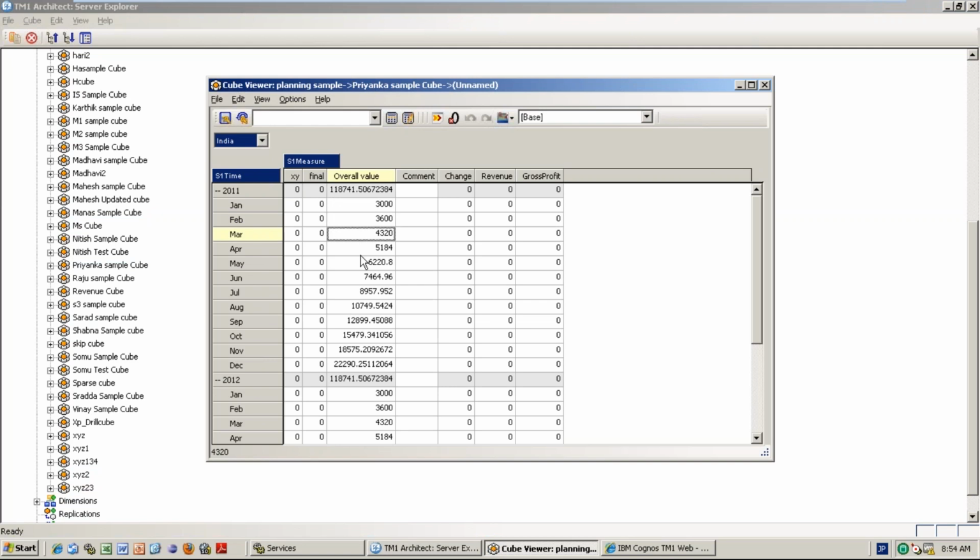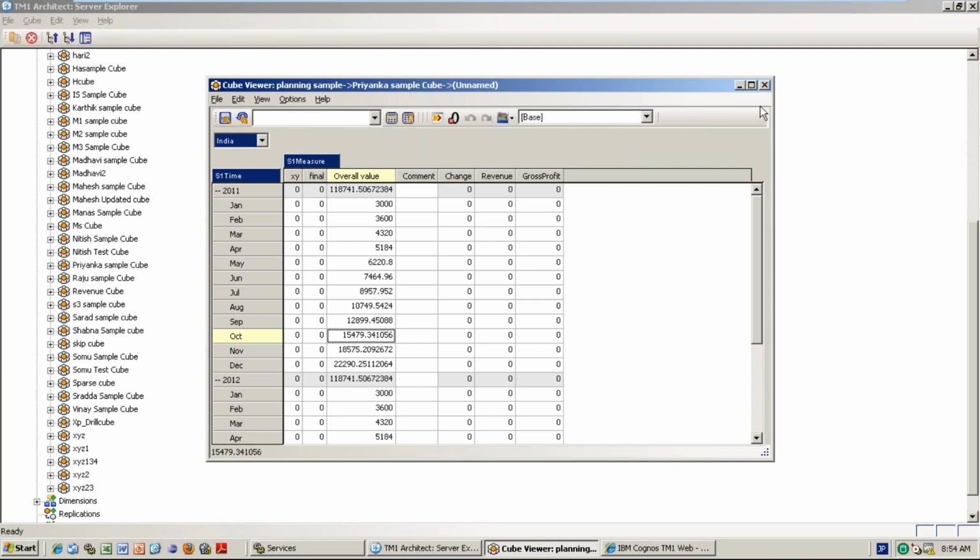He should change March. He shouldn't change April, or you should not change October. If I'm giving the read permission of that entire cube, what will happen? Entire cube read permission, not for one cell. If I give the write permission, entire cube will be write permissions, not for one cell.